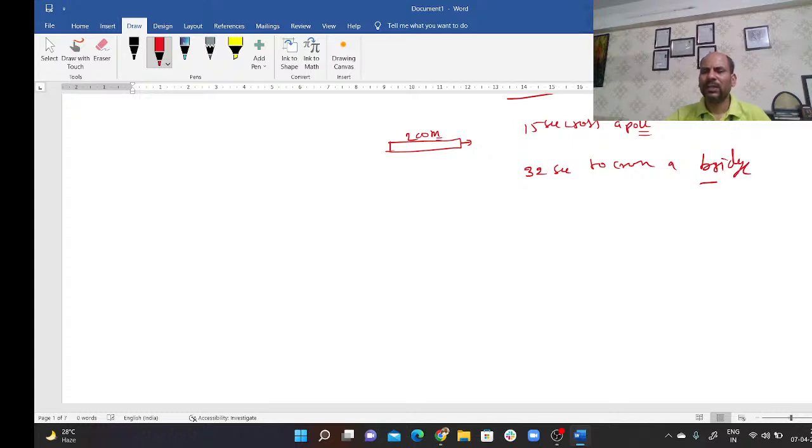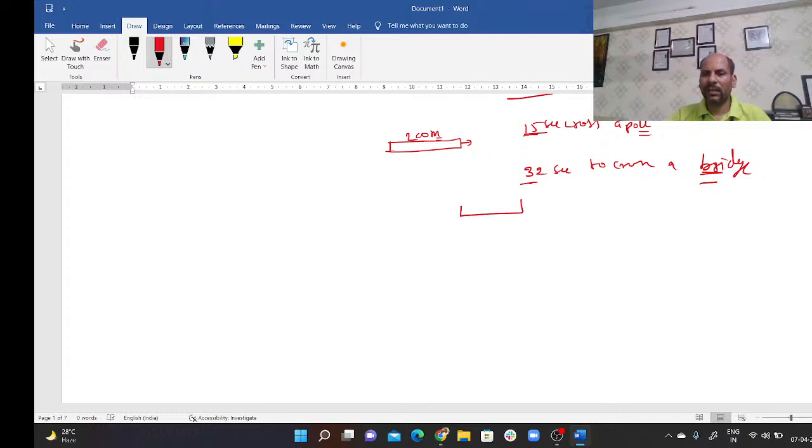This is a very common question. It is taking this much time to cross a pole and 32 seconds to cross a bridge, and in this case they generally ask the length of the bridge. Sometimes it happens they won't give you the length of the train, but they'll give you the length of the bridge. Both are the same questions.